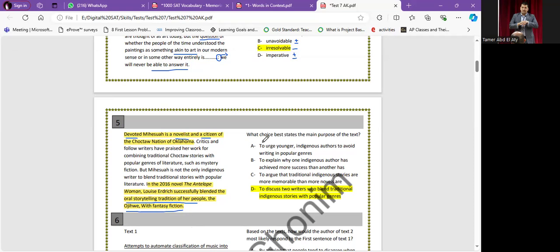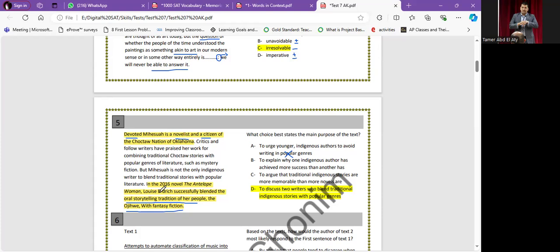Option: to urge younger indigenous authors to avoid writing in popular genres? No, because they use now a kind of popular genre like fantasy fiction. So it's not. To explain why one indigenous author has achieved more success than another has?